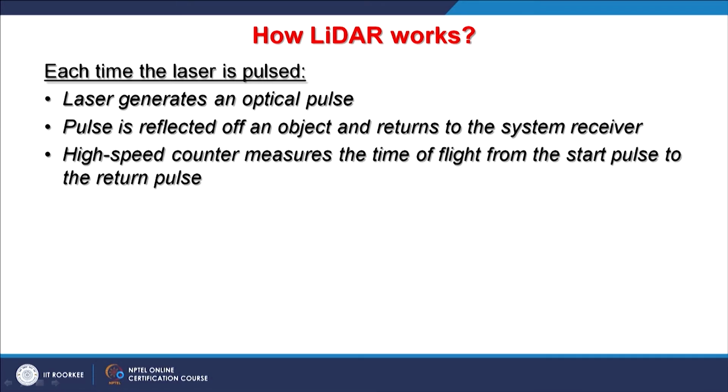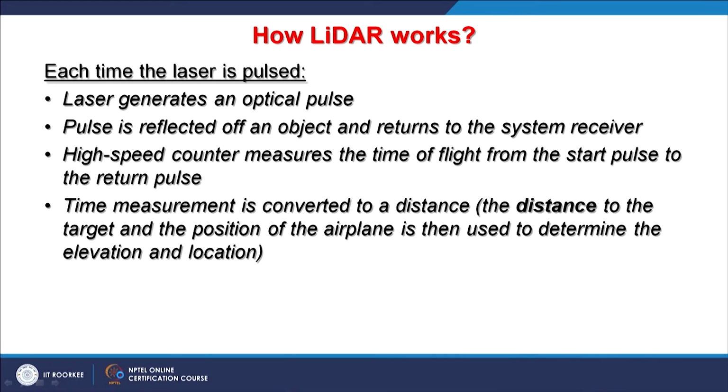And then a high speed counter measures the time of flight from the start pulse to the return pulse, and by this the time measurement is converted to distance, and that is why it is called the ranging technique. The distance to the target and the position of the airplane is then used to determine the elevation and location. It may not be an airplane.